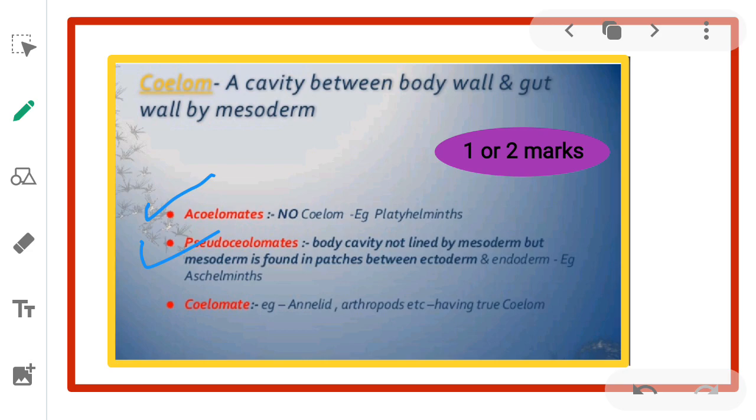Here the body cavity is not lined by mesoderm, but mesoderm is found in patches between ectoderm and endoderm. That is, instead of a mesoderm lining, patches are arranged. Example, Aschelminthes. Third one is called coelomates. What do you mean by coelomates? That is animals possessing the coelom, having a true body cavity lined by mesoderm. Example, annelids, arthropods, they all have the true coelom. So these are the three types of coelom.